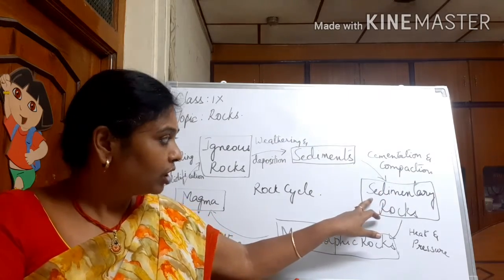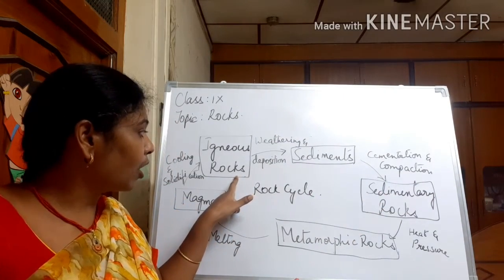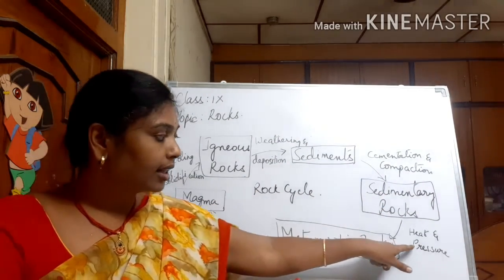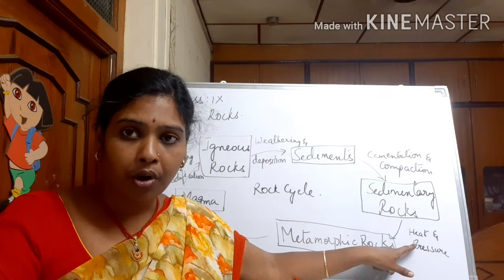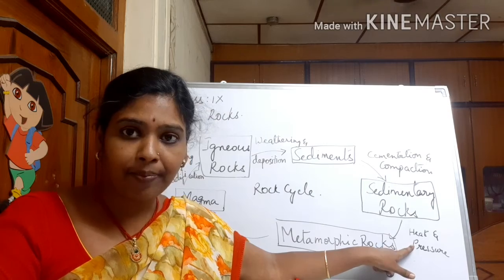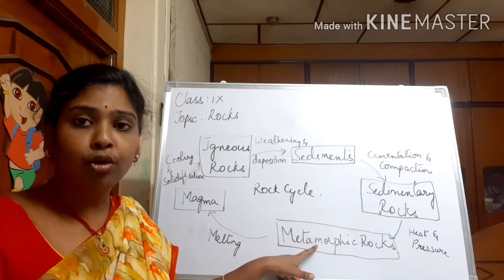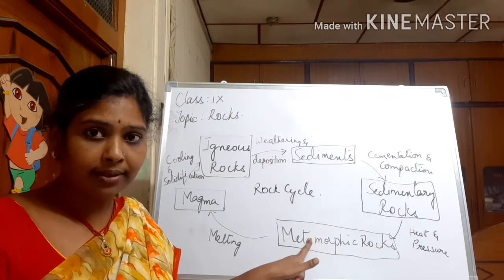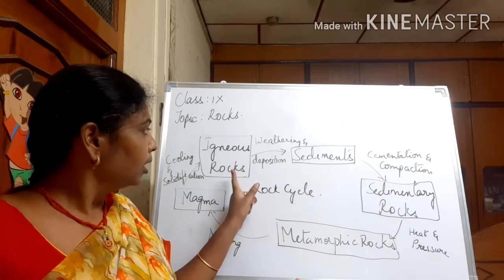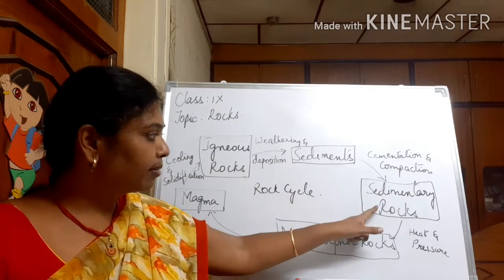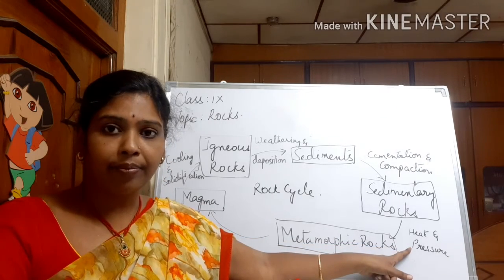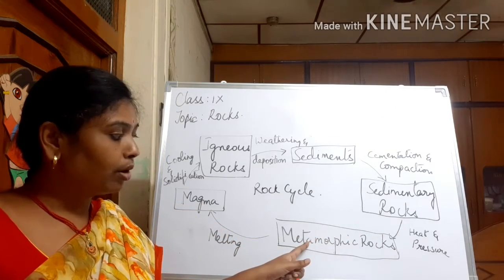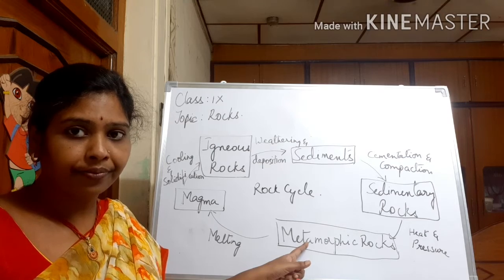These sedimentary rocks and igneous rocks, both under lot of heat and pressure, give rise to metamorphic rocks.